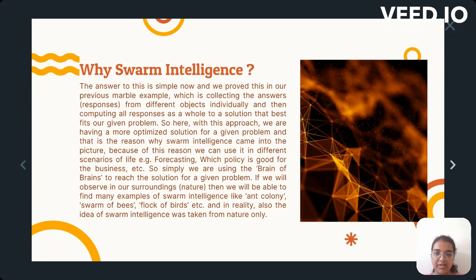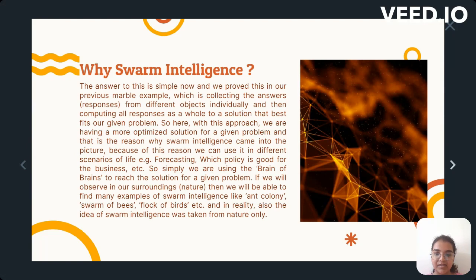So, with this approach, we have a more optimized solution for a given problem, and that is the reason why swarm intelligence came into the picture. Because of this, we can use it in different scenarios of life. Example, forecasting, which policy is good for the business, etc. So simply, we are using the brain of brains to reach the solution for a given problem.